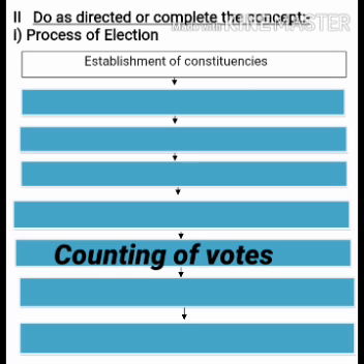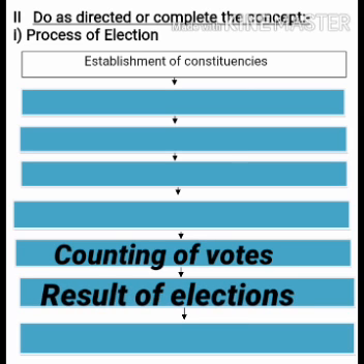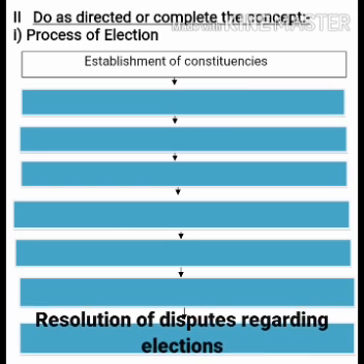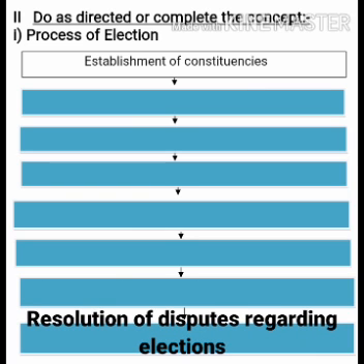Seventh process is results of election. After counting, the results will be declared, which party has won the election. And the last process, the 8th one, is resolution of disputes regarding elections.